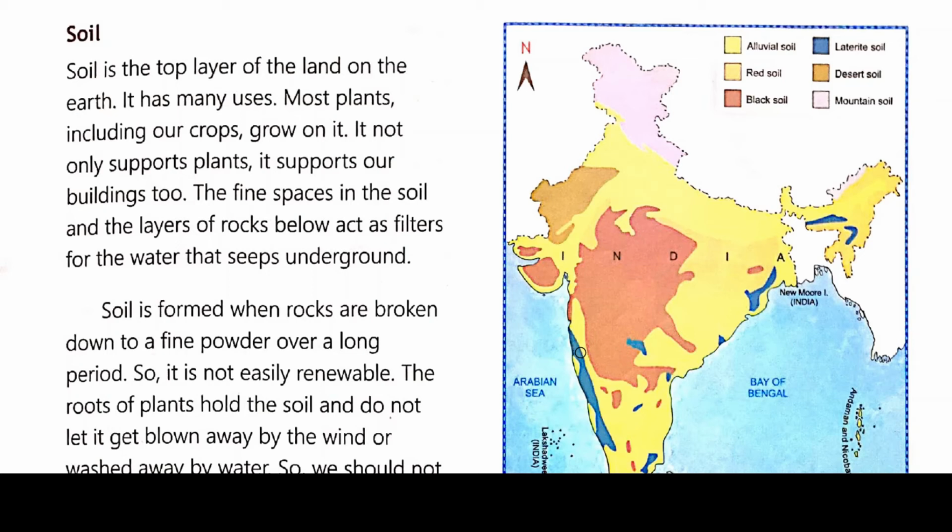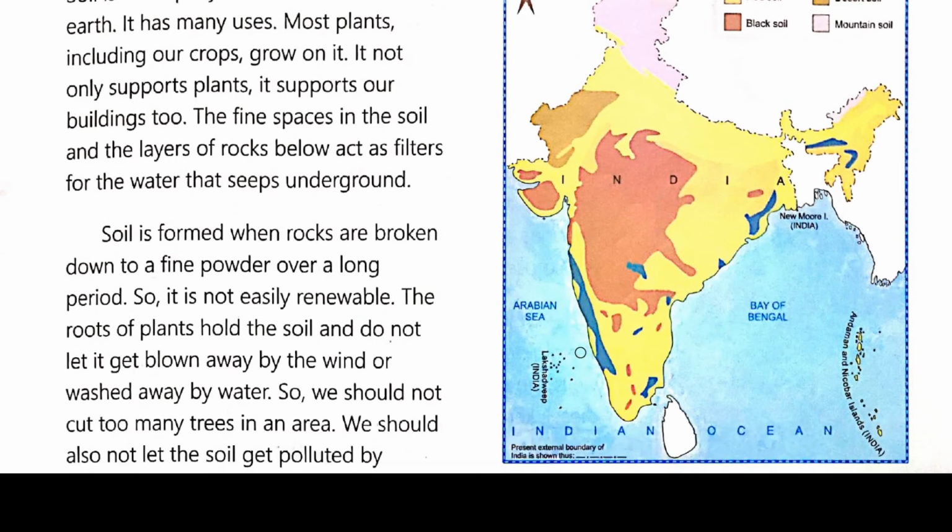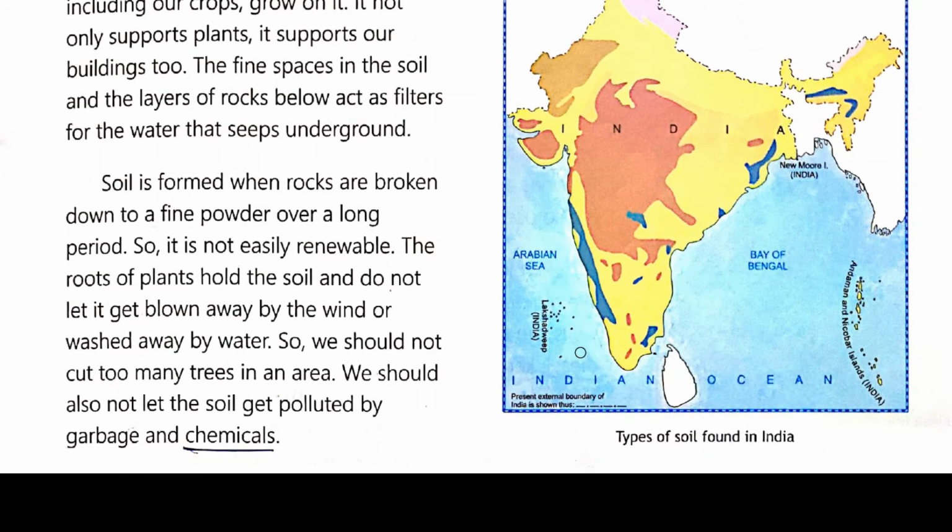The soil is formed when rocks are broken down to a fine powder over a long period. So soil is formed, how? When rocks are broken into smaller pieces and become fine powder, then it becomes soil. So this soil is not easily renewable.